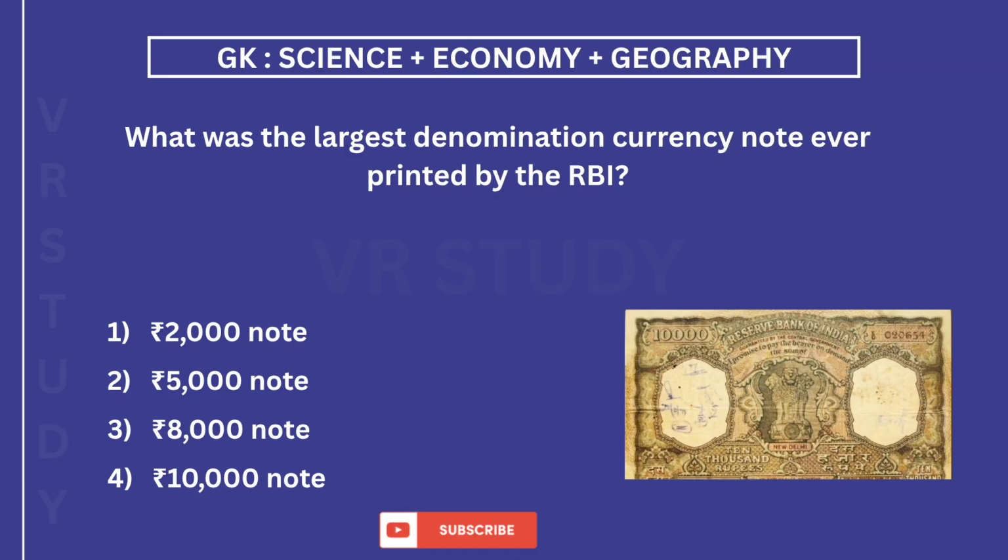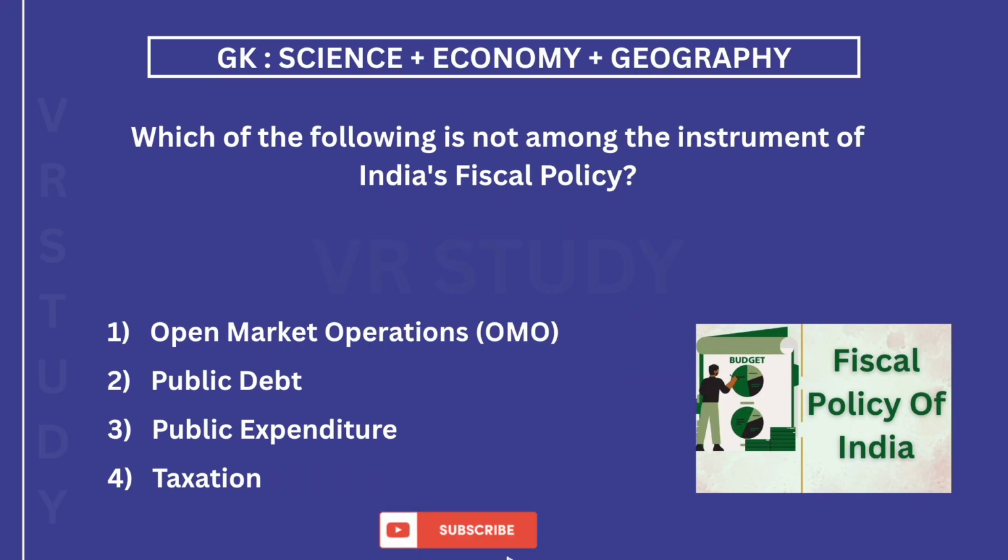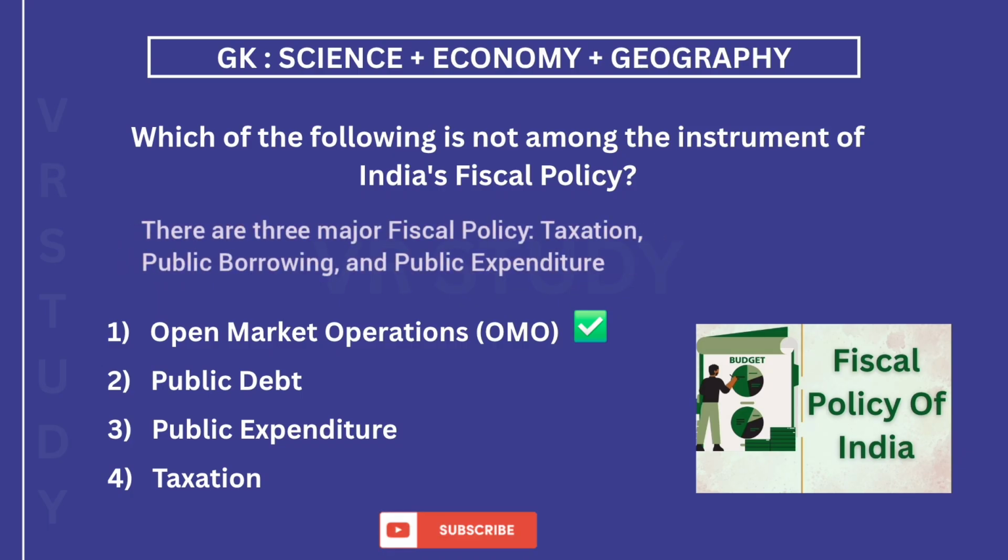The answer is 4. 10,000 rupee note. It was printed in 1938. Which of the following is not among the instruments of India's fiscal policy? The answer is 1. Open market operations. There are three major fiscal policy instruments: taxation, public borrowing, and public expenditure.